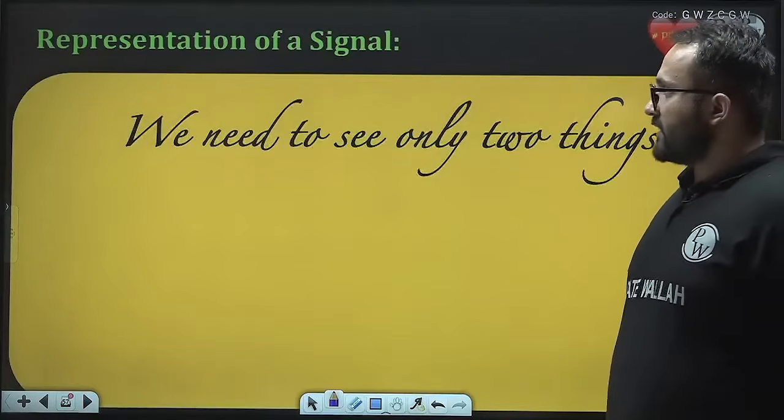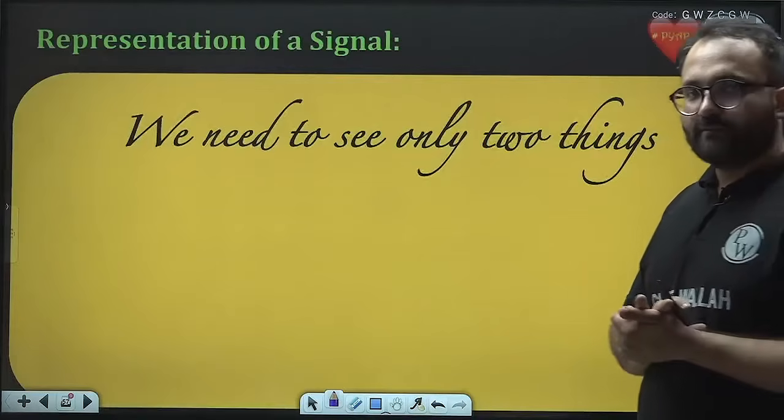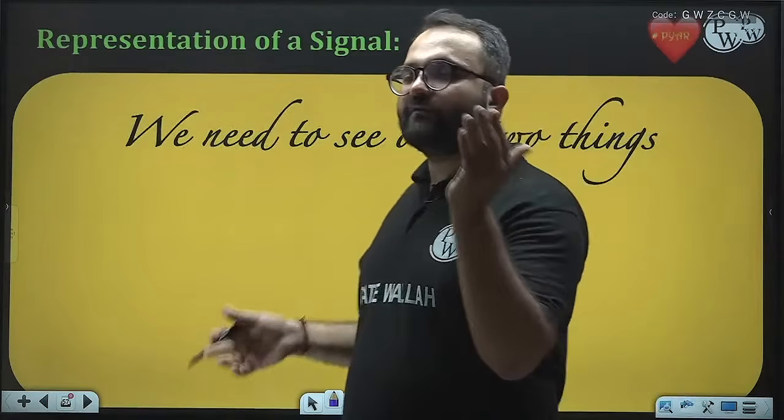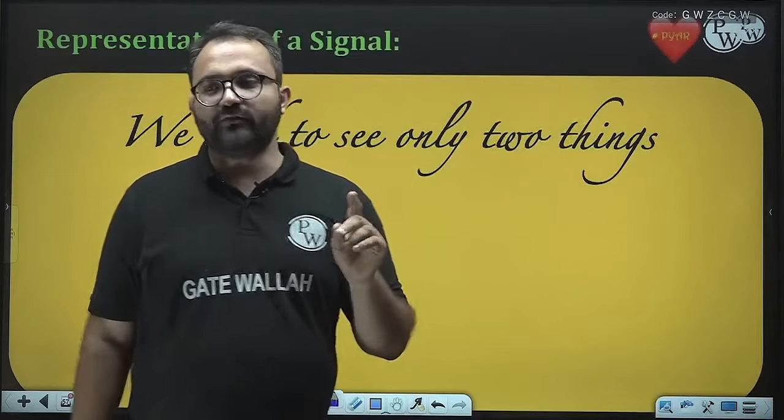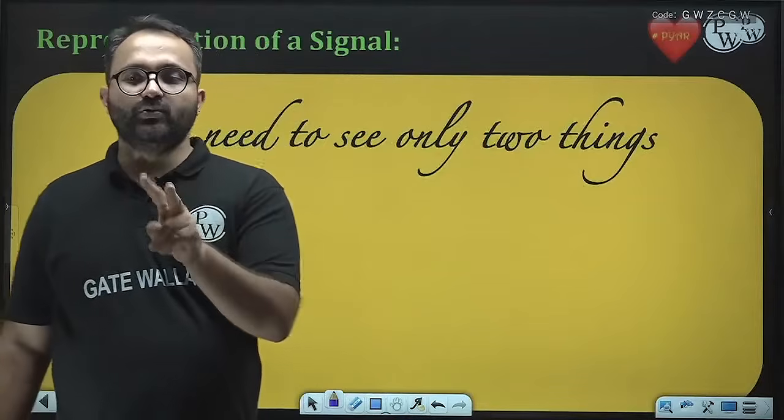Now the topic is representation of a signal. Any signal is given and we have to represent it in terms of ramp and unit step.